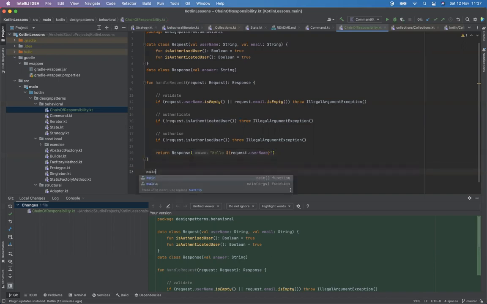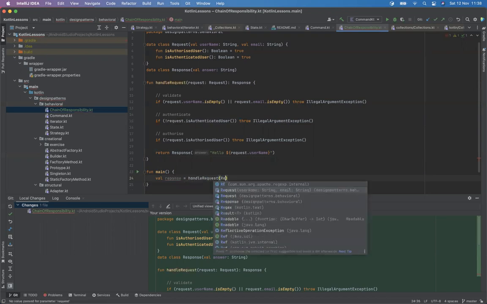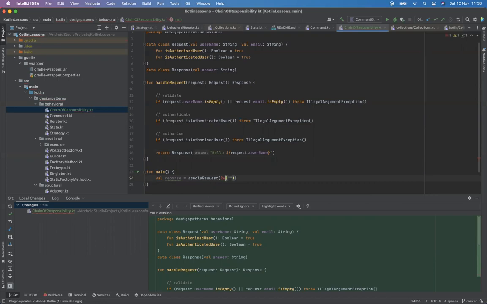So let's write the main function, and let's get the response out. Calling this function will be handle request, and the request will be, let's say, the name Jason, and the email address will be jason at gmail.com or something.